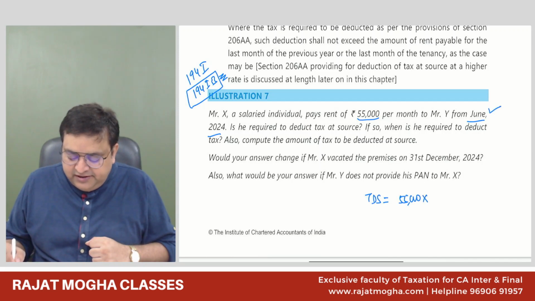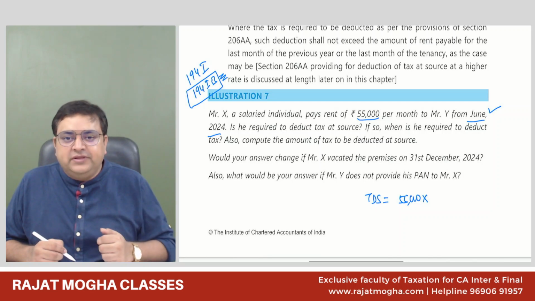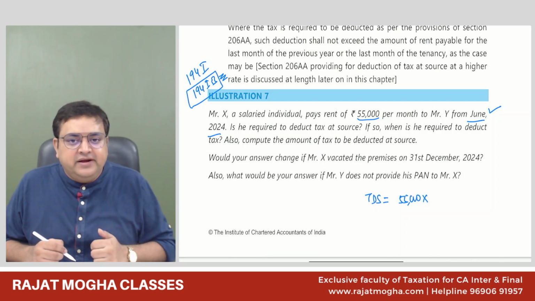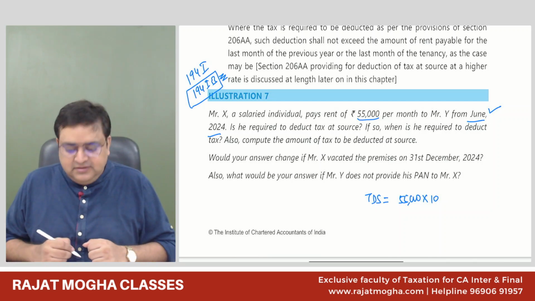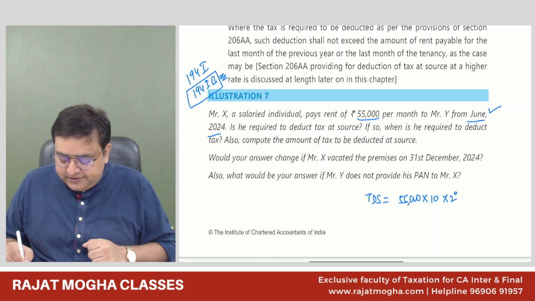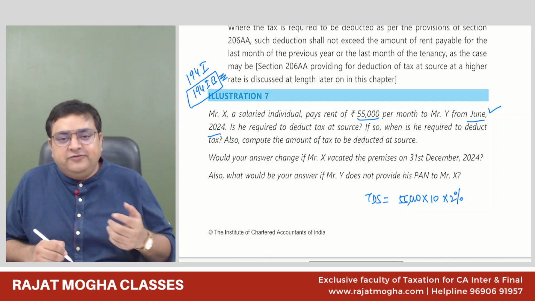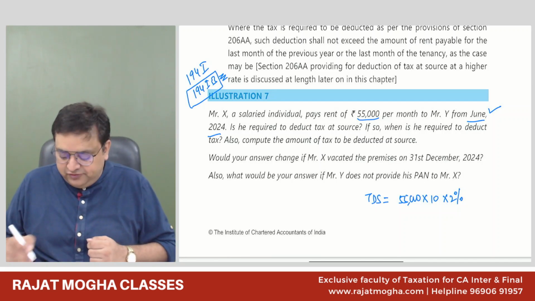We have started it from June onwards. So April and May, 2 months, were not there, but from June onwards we are paying this rent. So this 55,000 we have paid 10 times, 10 months. So this is the amount of rent we have actually paid, into 2%. Why 2%? Because we are deducting it after October 24. So it is March 25 we are deducting, so it would be 2%.